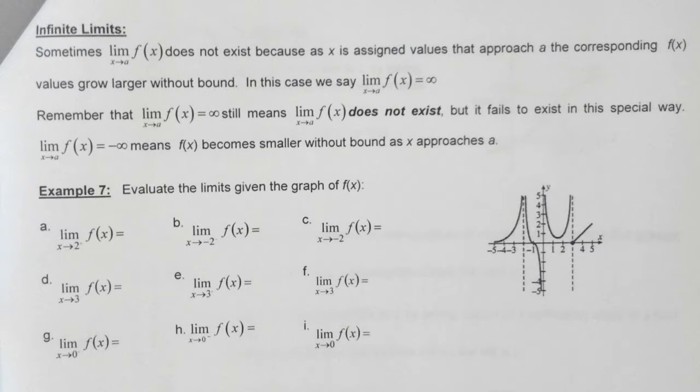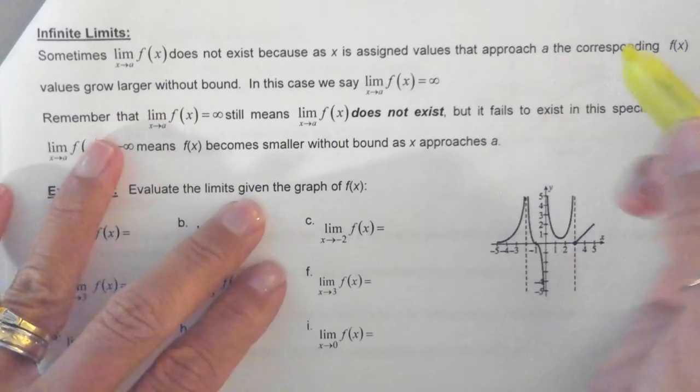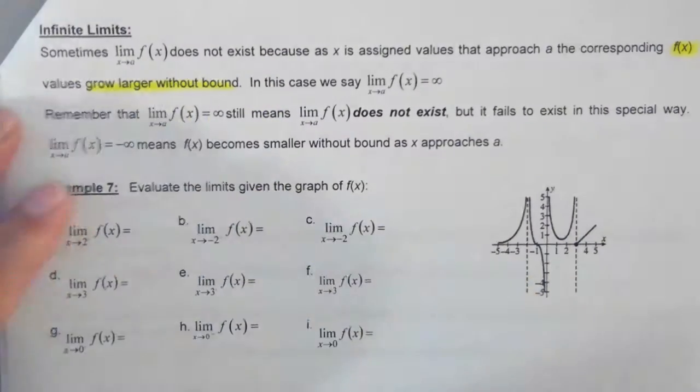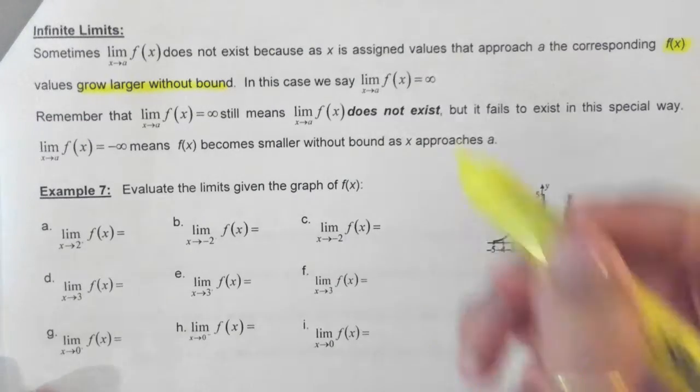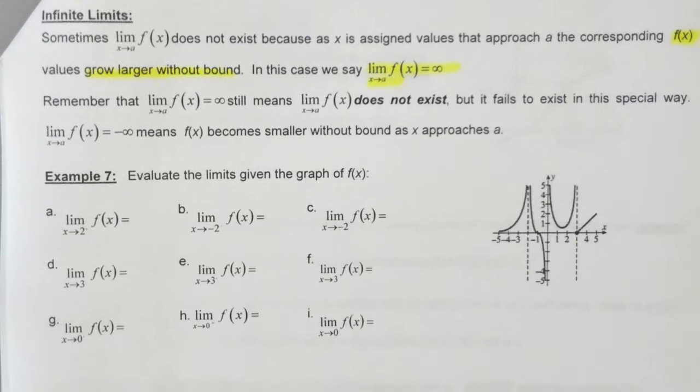So here it says sometimes the limit as x approaches a given value does not exist because x is assigned values that approach a corresponding y value that will continue to grow larger without bound. So what this means is that when we have a given f of x, which is our y value, that will grow larger without bound, meaning it will continue to get bigger and bigger and bigger, we say that the limit as x approaches this given a value of f of x is equal to infinity. Now, it's not incorrect to say that it doesn't exist. It just doesn't exist in a very special way.